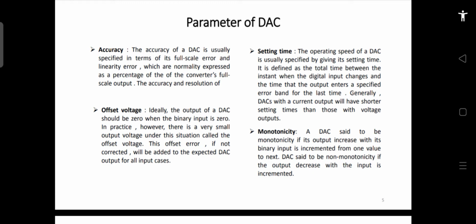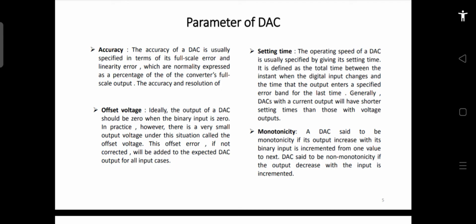If you increase the input value but your output sometimes decreases rather than increasing, then it is said to be non-monotonic. This non-monotonicity should be removed, otherwise there will be some missing codes, or it will not give you the proper output for some particular cases. So the data converter should not have non-monotonicity. It should be monotonic.